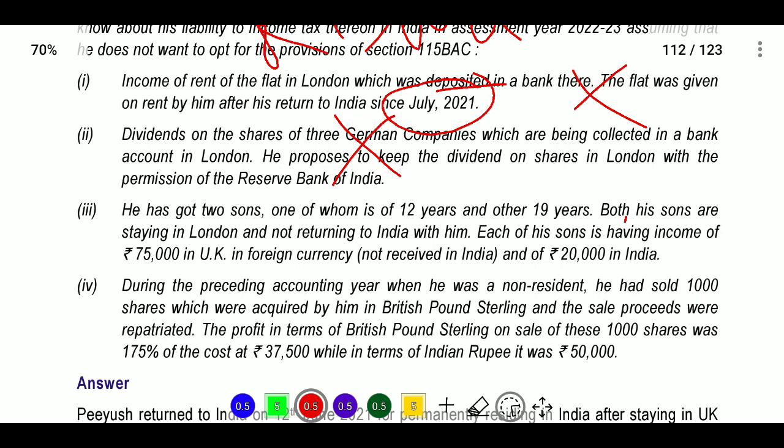The 20,000 in India is the minor's income, so it must be included in the parent's income as per clubbing provisions. The minor is the 12 year old, whose income was 20,000. We will give the exemption under section 10, that is 1,500. So 20,000 minus 1,500, 18,500 will be added to his income.